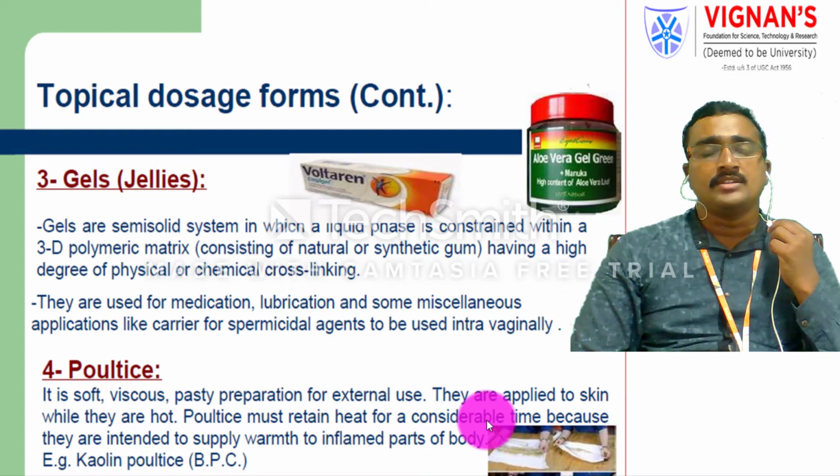Gels are used for spermicidal activities; if administered into the intravaginal area, the gel acts as a spermicidal agent. Some gels are also used for their lubrication property.